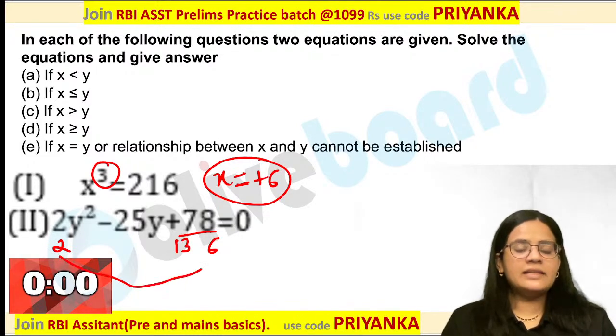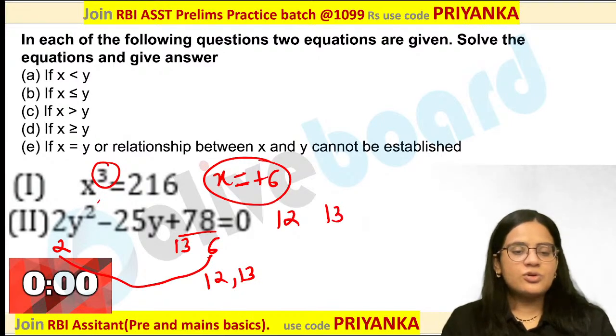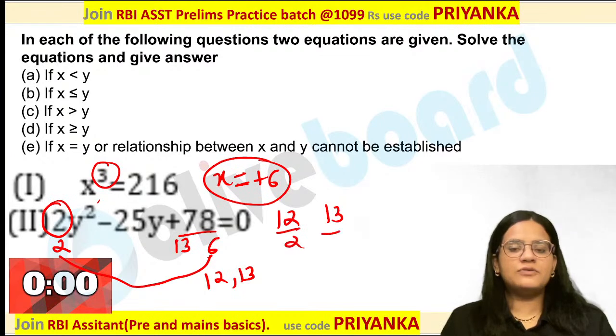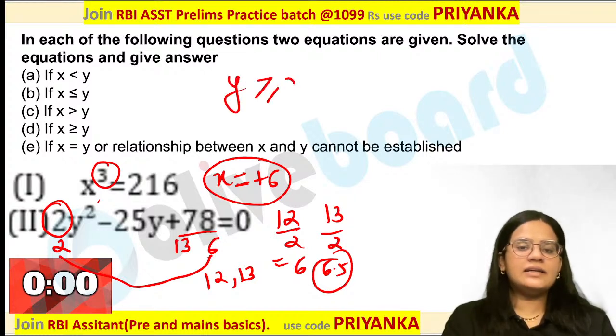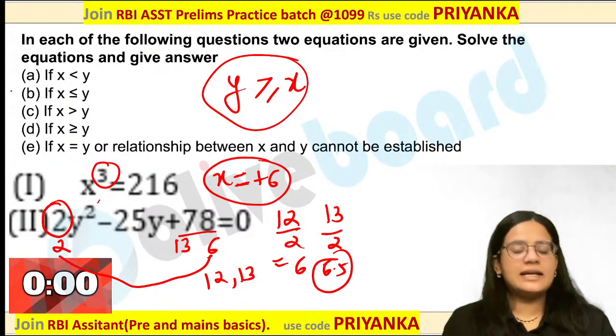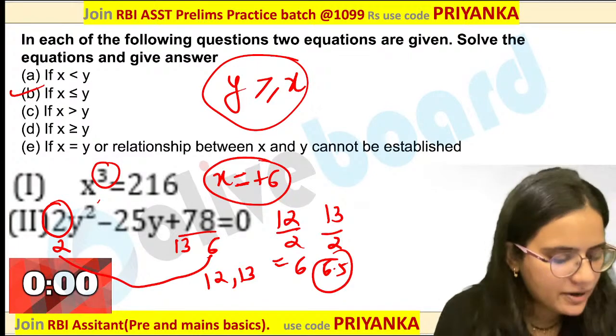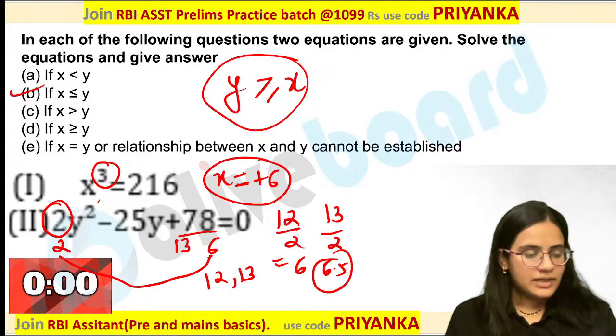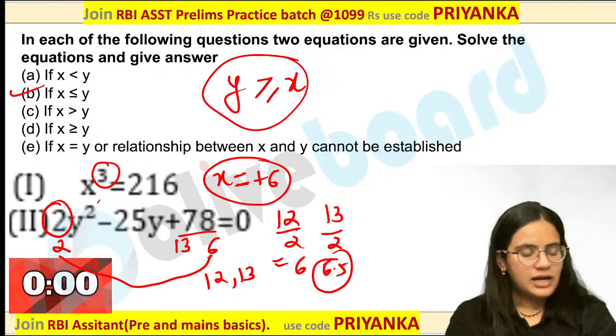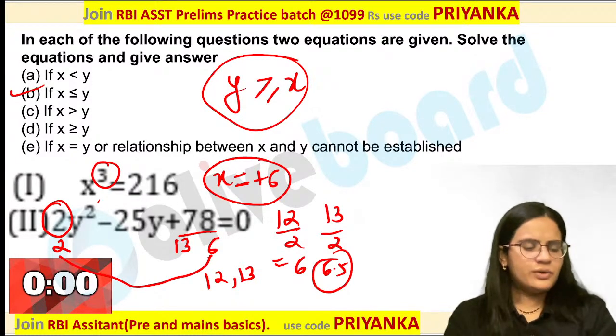When you are multiplying the value, 12 and 13 would be the roots over here. What would be the root? Plus 12 and 13. As there is a coefficient of 2 over here, you have to divide by 2. This will become 6 and 6.5. Definitely you can see that y is either greater than or equal to x. That is nothing but B option is the perfect one. Very good. Dhruv is getting the perfect answer over here. Yes, Hanif is getting it. Muskan. Yes, anyways you can do it, guys.